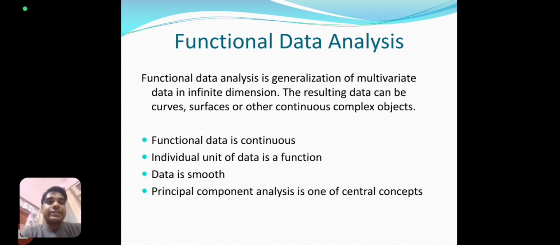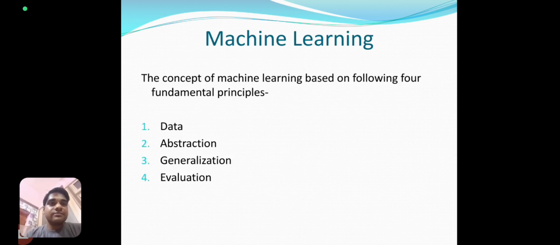Another tool is functional data analysis. It is a continuous data method, and data is smooth in this method, and PCA, principal component analysis, is a central concept. Another method is machine learning. Machine learning is a very new concept, and mainly it came from artificial neural networks, and it is based on the fundamental principles of data acquiring, abstraction, generalization, and evaluation.